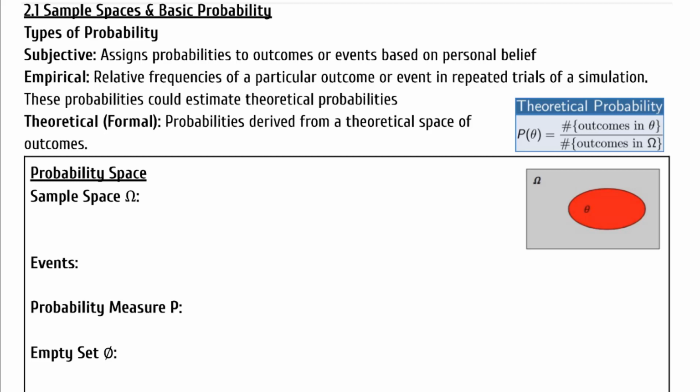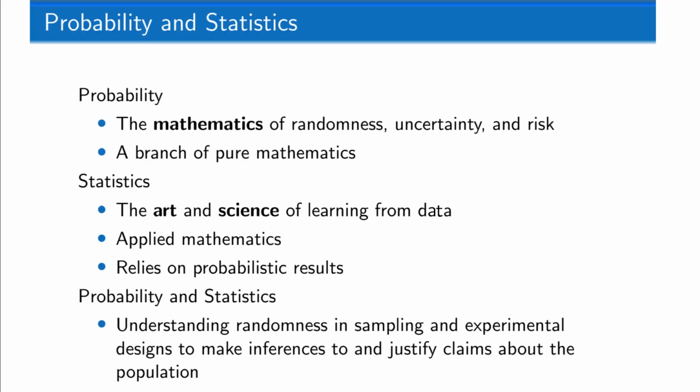Today we'll begin our probability unit. Probability is the mathematics of randomness, uncertainty, and risk. This is a branch of what's called pure mathematics. Statistics is the art and science of learning from data. It is a branch of applied mathematics and relies on probabilistic results.